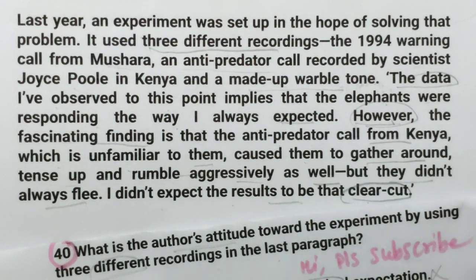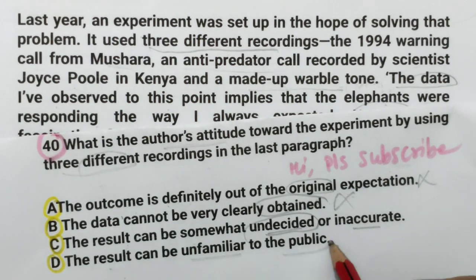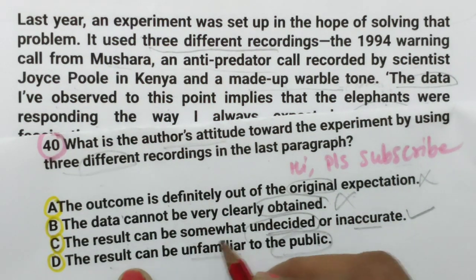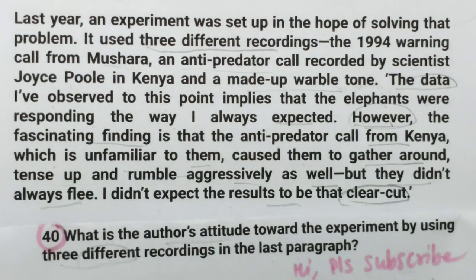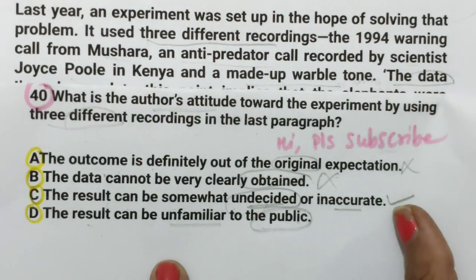He had in fact got a clear cut result. The result can be unfamiliar to the public. So this is not given. So this is the answer because the result can be somewhat undecided. Whatever he had not thought about the result, that result had come out. That's why it will be the answer.